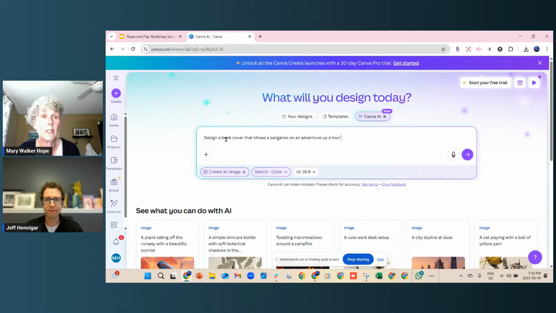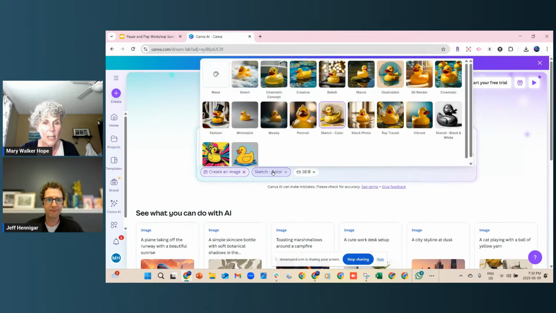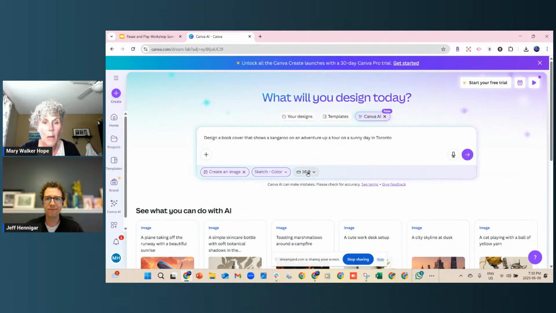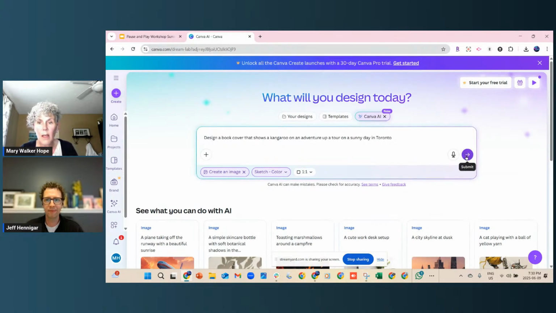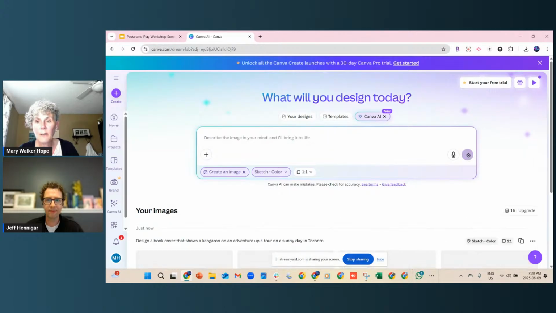I don't know if it'll do the CN Tower, but we'll just say up a tower on a sunny day in Toronto. Let's see whether it shows Toronto or not as well. And I can decide on my size. I know that this is the type that I'm going for is the sketch color, but I'm going to just change this into a square because that's all I want. It's just a little square. And again, I'm hitting the purple button over here on the right-hand side and going.